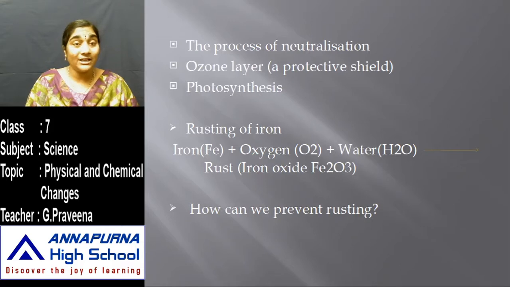So the ozone layer, which is called a protective shield, isn't it? It is covering the earth's surface like a blanket, stopping the ultraviolet rays from reaching the earth's surface. Just imagine that if there were no ozone layer, the harmful ultraviolet rays would directly reach the earth's surface, which would cause harm to human beings and all the animals that exist on the earth. But the ozone layer stops those harmful rays from reaching the earth's surface. It is called a protective shield.